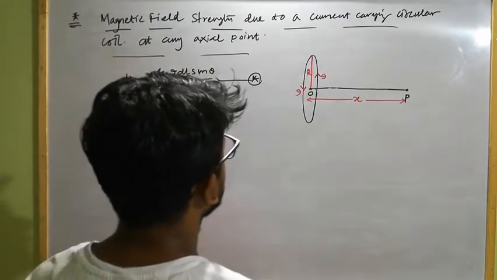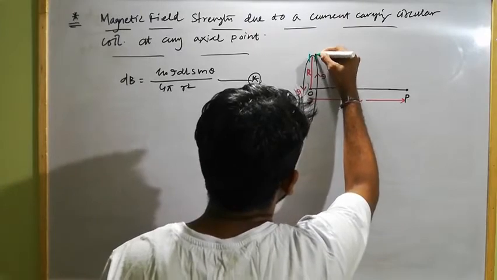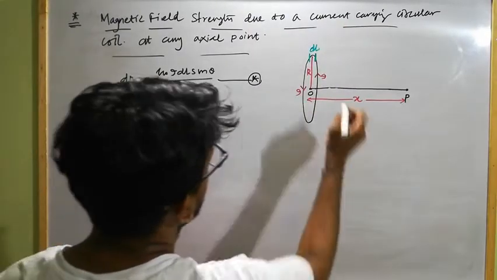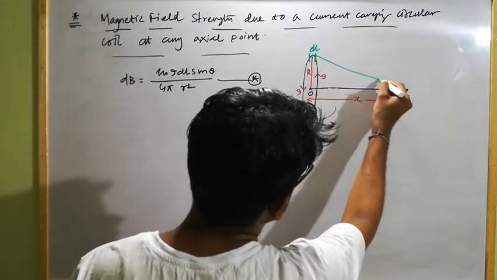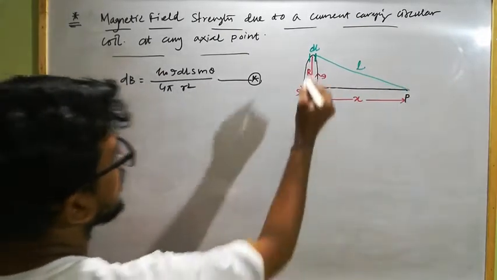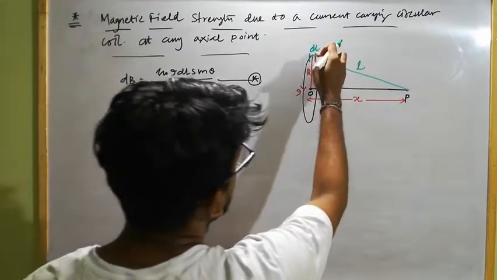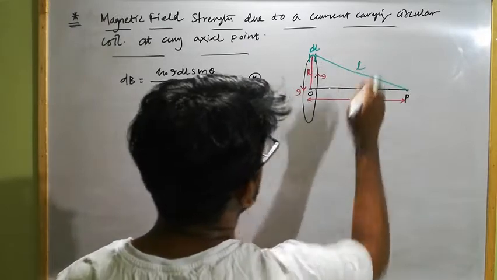So let here be a small current carrying element of length dl. And this is the distance of this current carrying element from the point of observation P, call it r. Here is a small portion of current carrying element of length dl, and the distance of this element from the point of observation P is r.